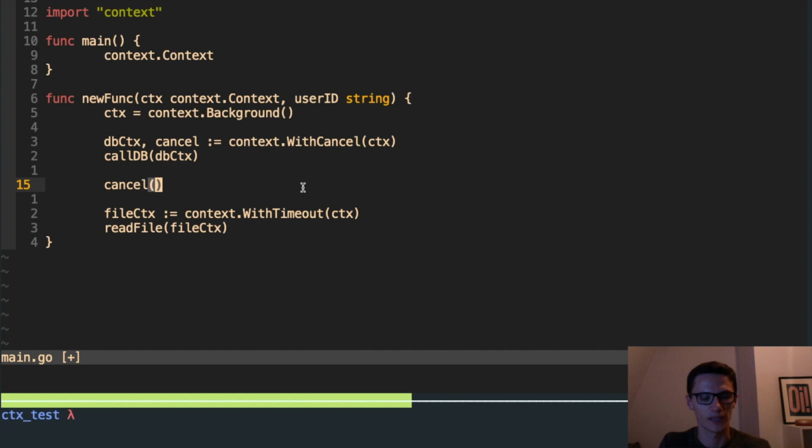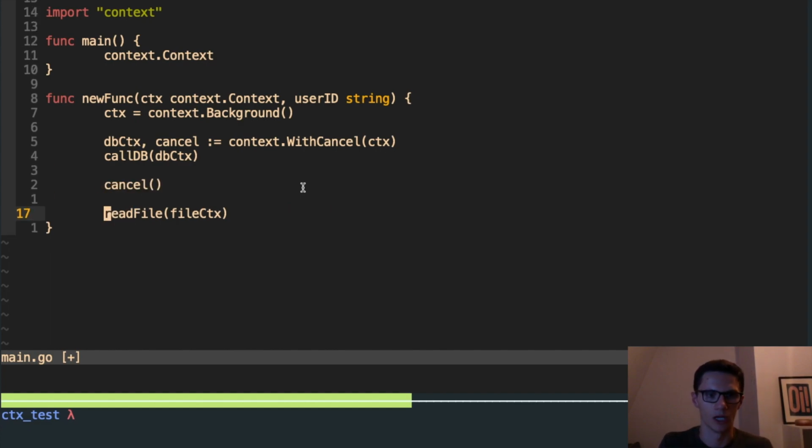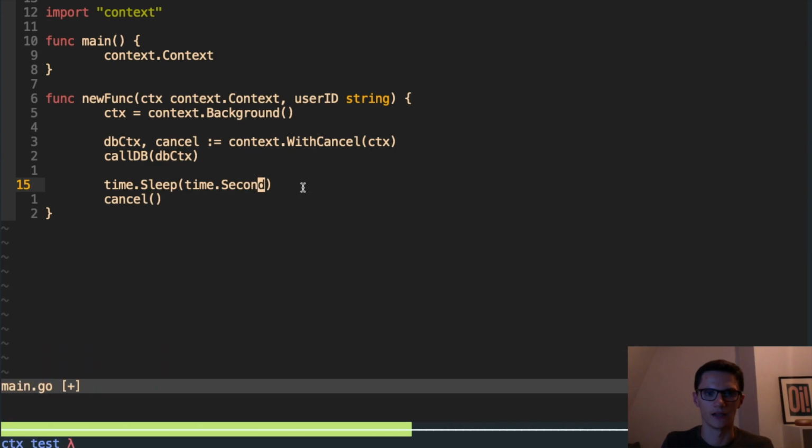And if the database call is listening to the context done channel, which I'll show you shortly, then we'll be able to see that actually calling the cancel here will cancel the database call. So let me show you how that works, and then we'll look into a couple of different ways that we can use this. So let's add an artificial sleep here, which will be time.Second. So we'll call cancel after 1 second.